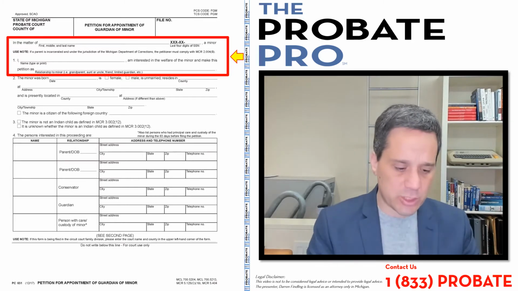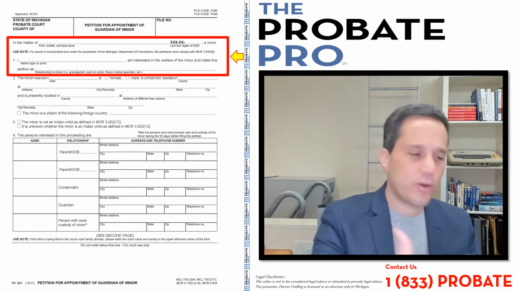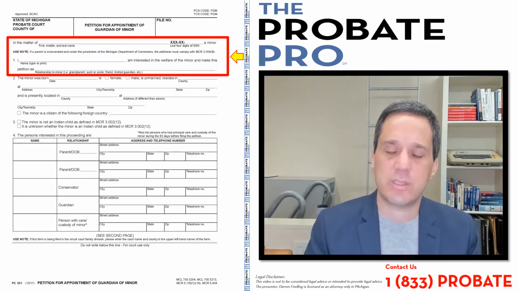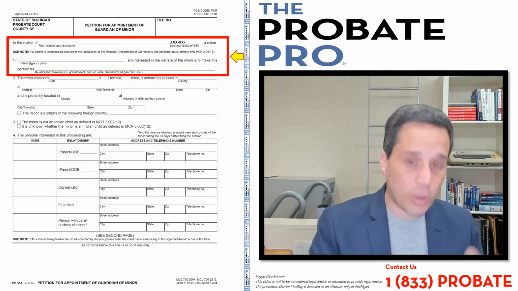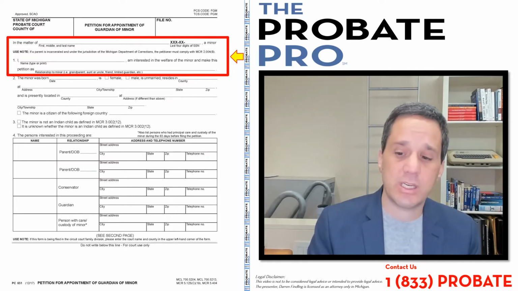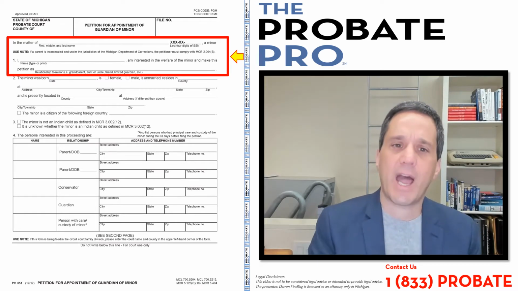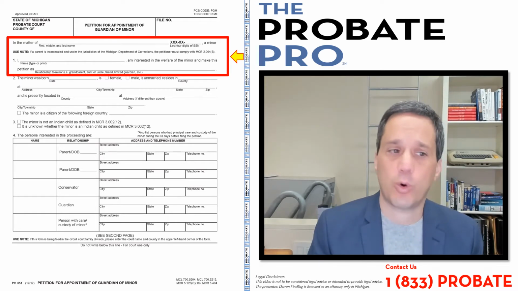So remember, with petitions, you file a petition, it's scheduled for hearing, there is notice that goes out to the interested parties, there's a court hearing, the judge makes a ruling, an adjudication, and then an order gets entered. That's the general framework for how petitions move through the court system.